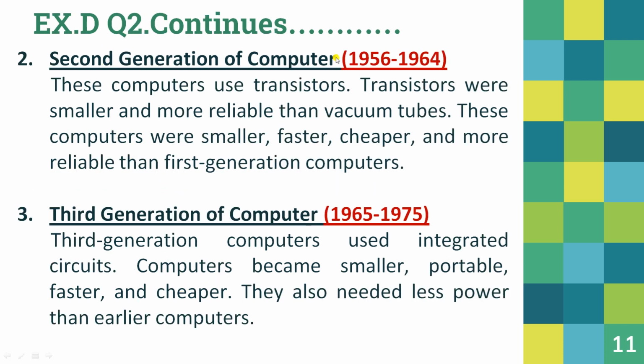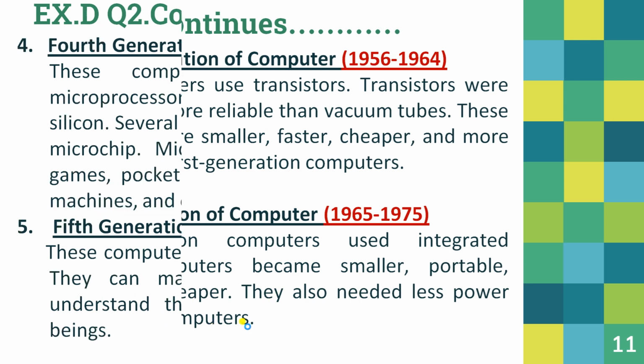Second generation of computer, 1956 till 64. These computers used transistors. Transistors were smaller and more reliable than vacuum tubes. These computers were smaller, faster, cheaper, and more reliable than the first generation computers. Third generation computer, 1965 till 1975. Third generation computers used integrated circuits. Computers became smaller, portable, faster and cheaper. They also needed less power than the earlier computers.